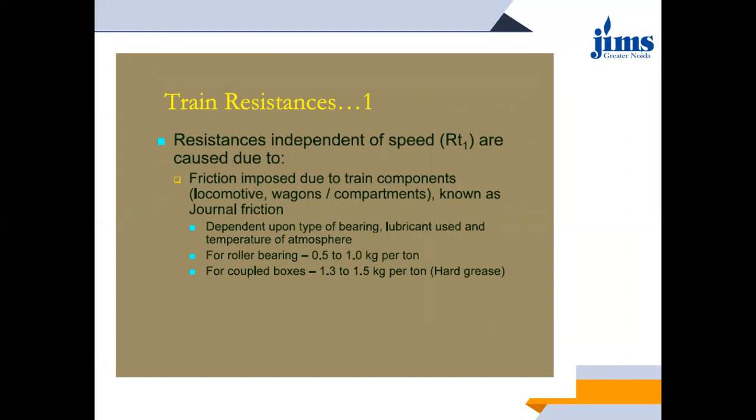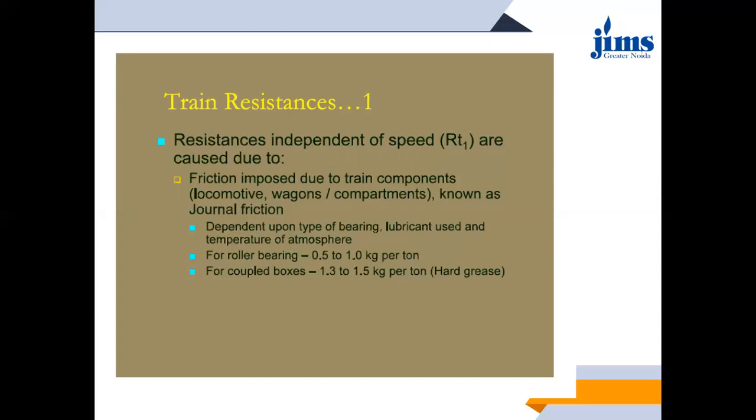That means as your train moves, either moving or braking, in both cases a certain amount of friction will be developed. Where will this friction be developed? Due to the train components, as in locomotive, wagon, compartments, the wheels of the locomotive. Between all of these, a friction will develop. So depending upon the type of bearing, lubricant used, and temperature of the atmosphere, a certain amount of friction will be generated, and that frictional resistance has to be considered.